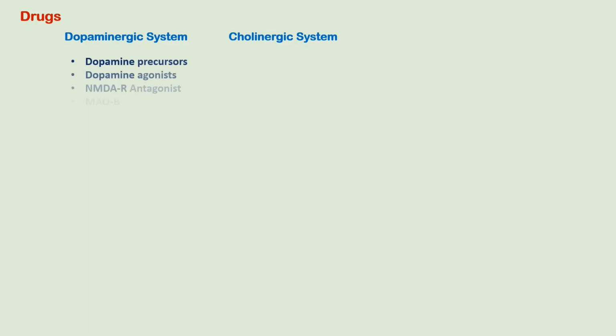Now that we have got some basic ideas regarding this, let's move on to the classification of drugs used in Parkinsonism. One class of drug will act on the dopaminergic system to increase the dopamine level, and the second class will act on cholinergic system to decrease cholinergic activity. The dopaminergic system will include dopamine precursors, dopamine agonist, NMDA receptor antagonist, MAO-B inhibitors, and COMT inhibitors. While the cholinergic drugs will include anticholinergics and antihistamines because they also have antimuscarinic properties.